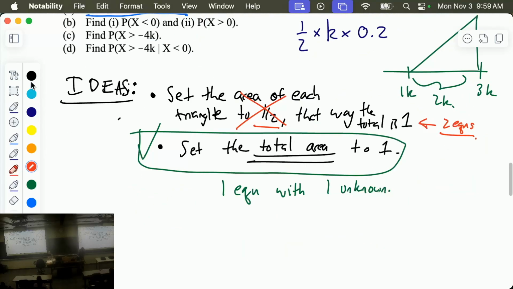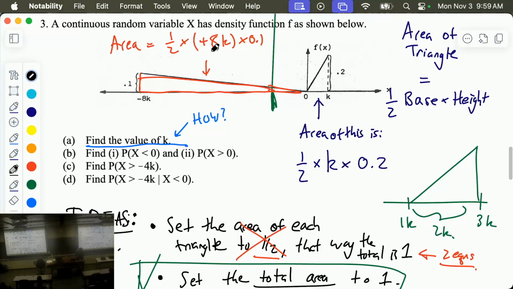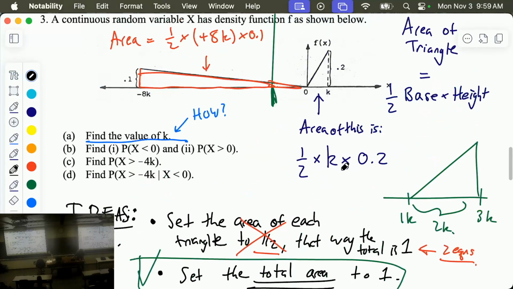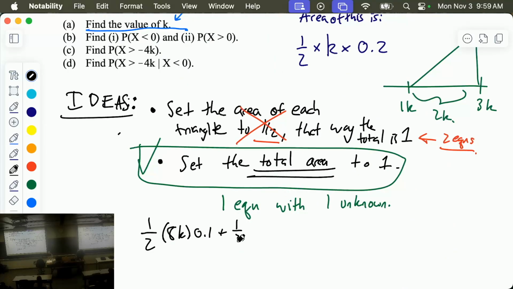And so the equation you should get is whatever I wrote up here: 1/2 times 8k times 0.1, and then the other one is 1/2 times k times 0.2. Those together equal 1. That's an equation with k.